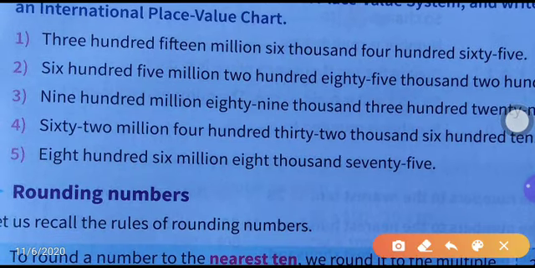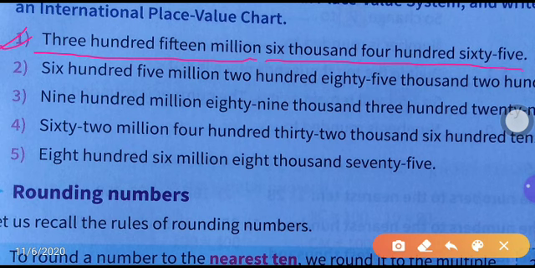So what is given in the first one? 315 million, 6,465. How many million? 315 million, and we have to write this in numeric form. After that 6,000.